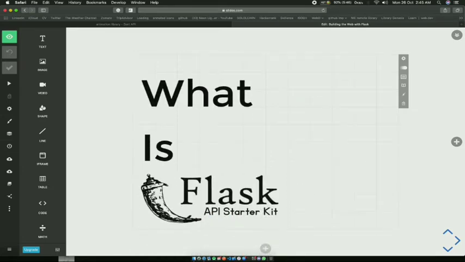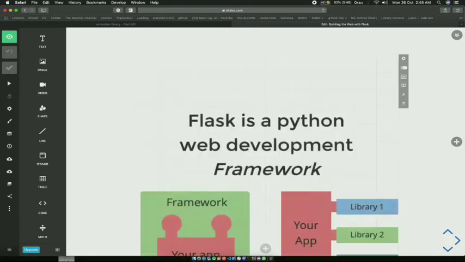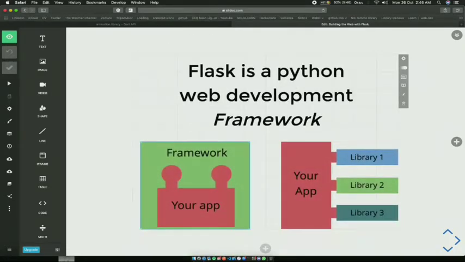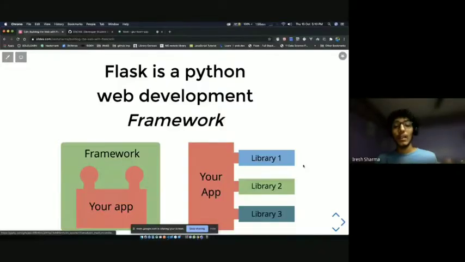So what is Flask? Well, Flask is a Python web development framework. There are two things: frameworks and libraries. So the major difference between both of them is that a framework is a huge set of code, and your app sits inside that code. So your app is basically wrapped by a framework.